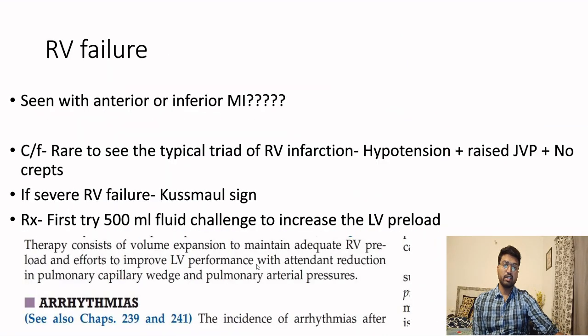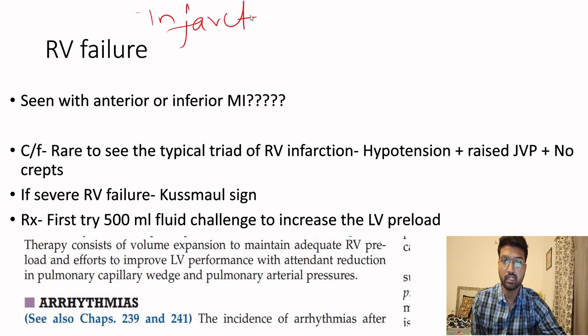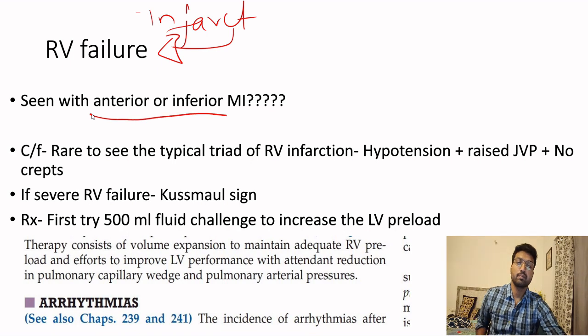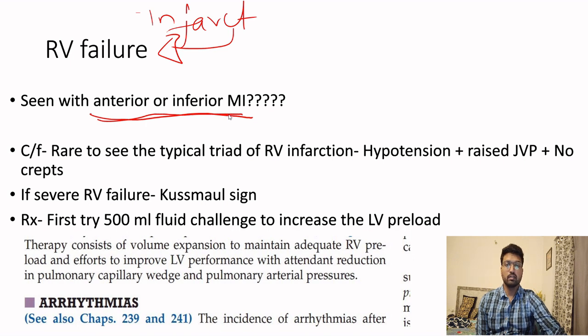So now we can talk about right ventricular failure. Right ventricular infarct has occurred. Right ventricular infarct, whenever it occurs, it will lead to right ventricular failure. So it is seen with anterior or inferior MI, since the right ventricle is supplied by the RCA, right side